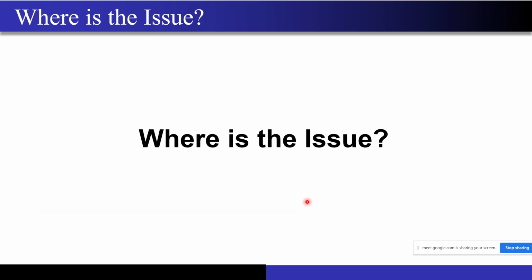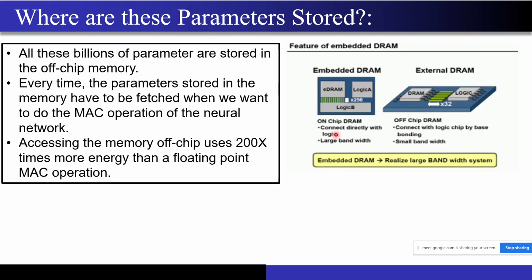So why am I telling you all this? We will look at where the issue is now. See, these parameters that I'm telling you, these have to be stored somewhere, right? It is not like they will come from the open air, right? The way this happens is, as I already told you, the logic, that is the processor, and the memory are separate, right? As I told you in the von Neumann architecture.